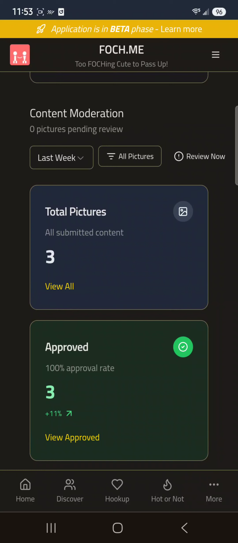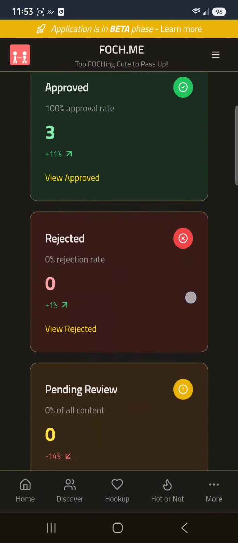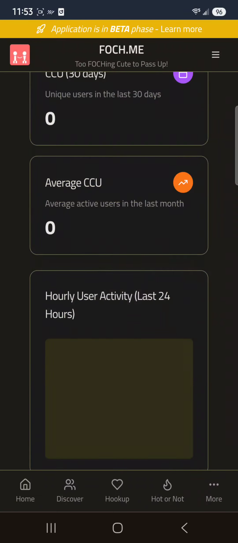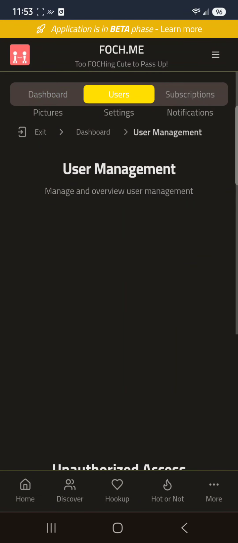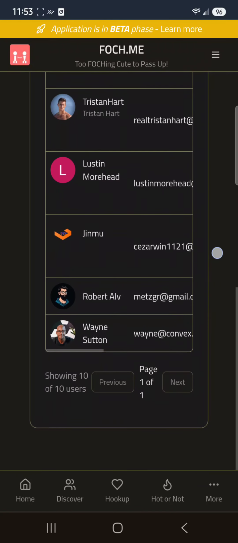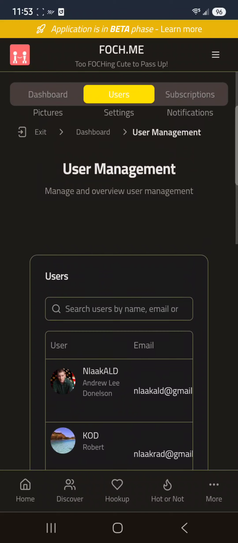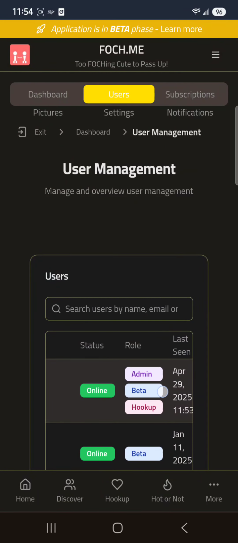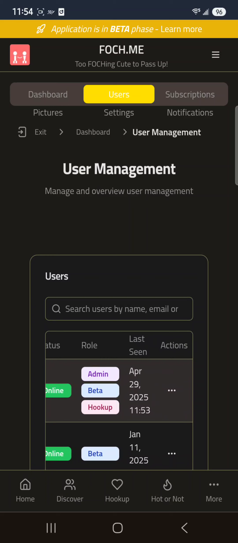These are the different pictures. Have any been approved, rejected, reviewed, right? So then I can go to users, and here's the user management for administrators, and you can see I'm an admin, I'm beta, I have a hookup profile, I'm online.